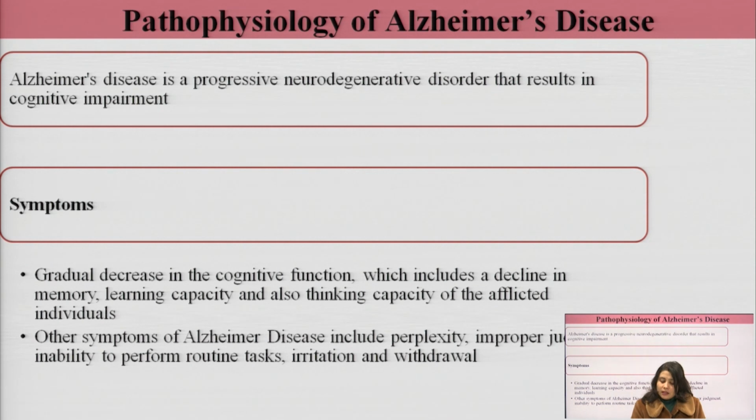Symptoms of Alzheimer's disease include gradual decrease in the cognitive function, which includes a decline in memory, learning capacity and also thinking capacity of the afflicted individuals. Other symptoms include perplexity. When I use the term perplexity, it means confusion. There is improper judgment, inability to perform routine tasks like to button the shirt, to tie the shoelace, because the person cannot remember, cannot judge how to do this. So there is inability to perform these routine tasks. There is irritation, there is withdrawal from the family members and the close ones.